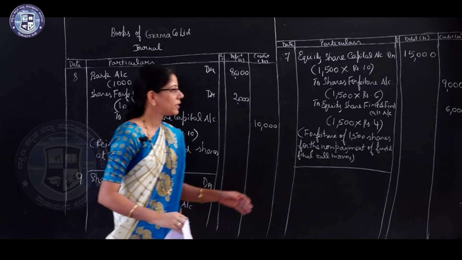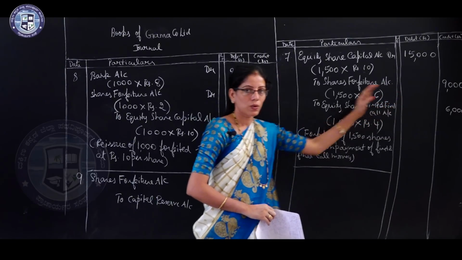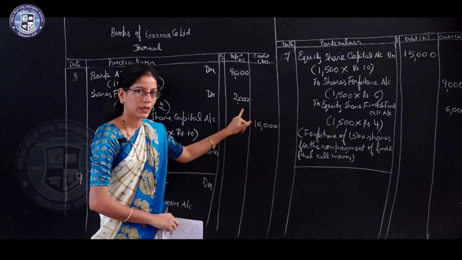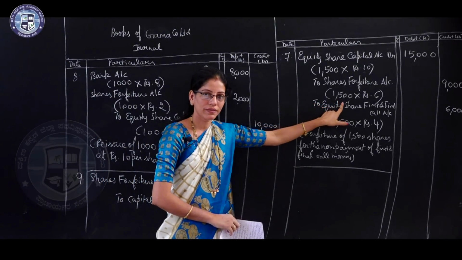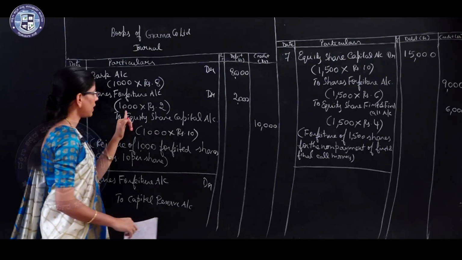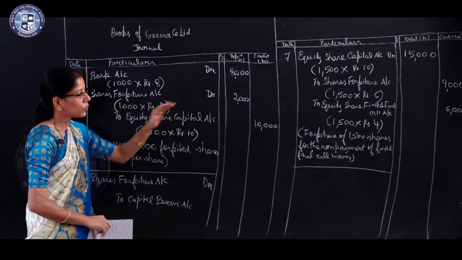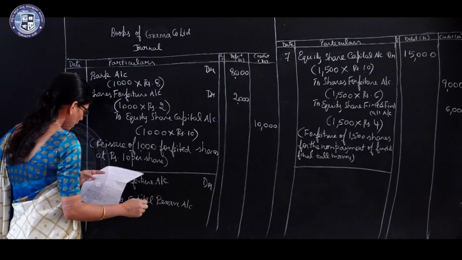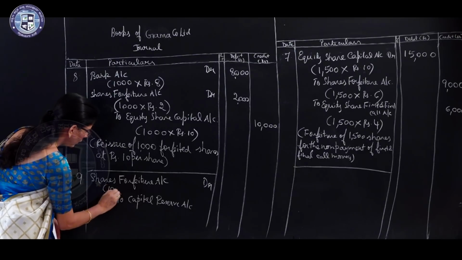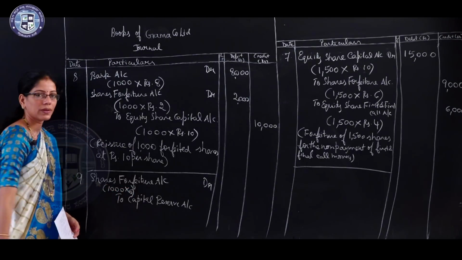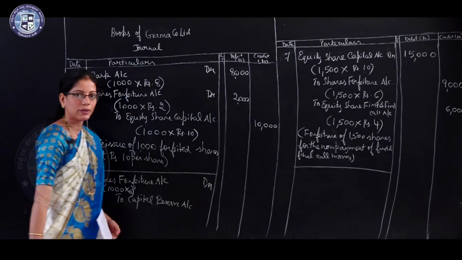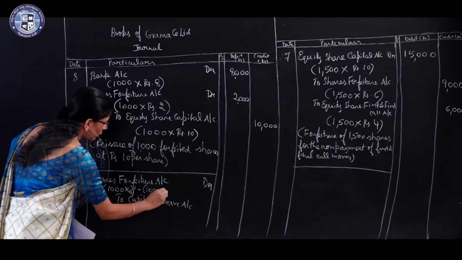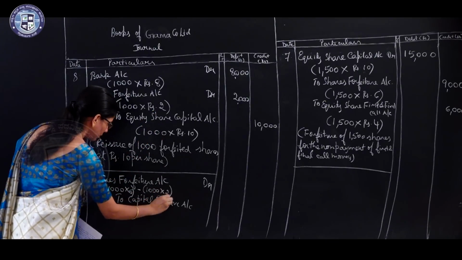Remember, we cannot deduct this value 2000 from 9000, because cancelled shares were 1500 and reissued shares were only 1000. That is why you cannot deduct 9000 minus 2000. You have to write like this: 1000 into 6. We cannot consider 1500 into 6. We have to take only 1000 into 6 minus 1000 into this value 2.